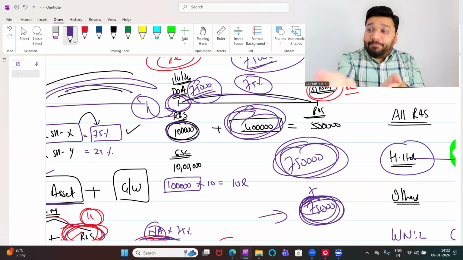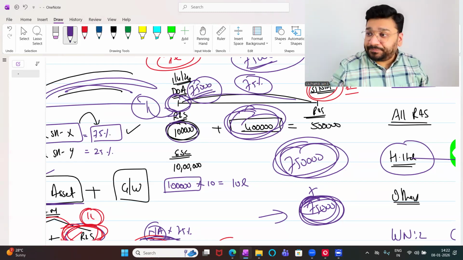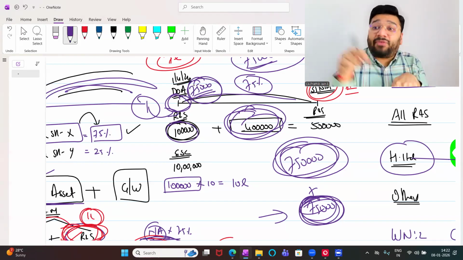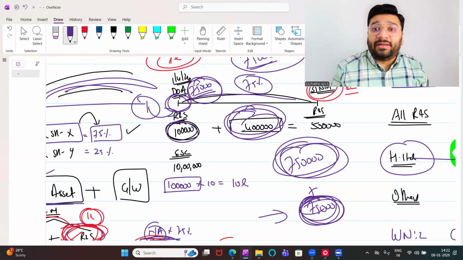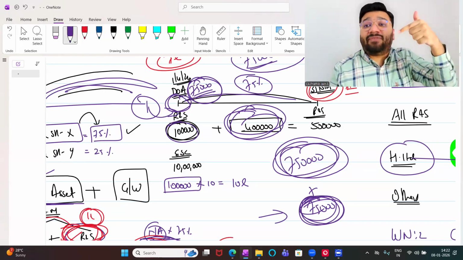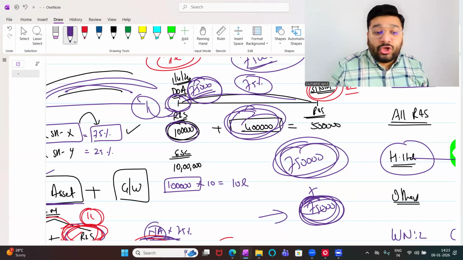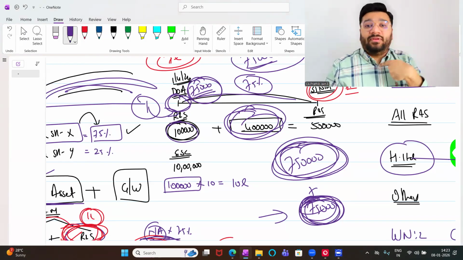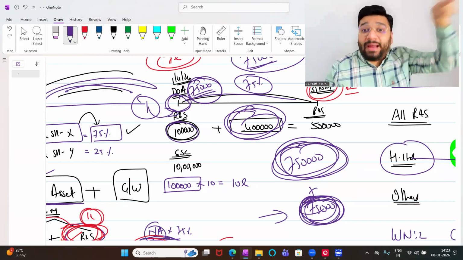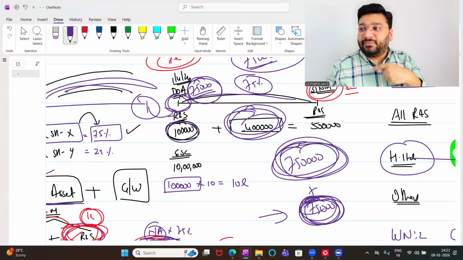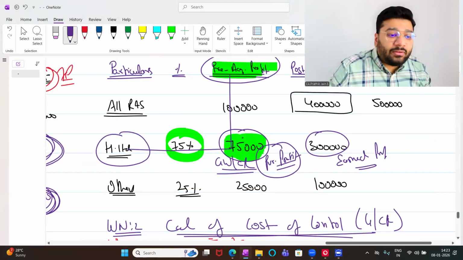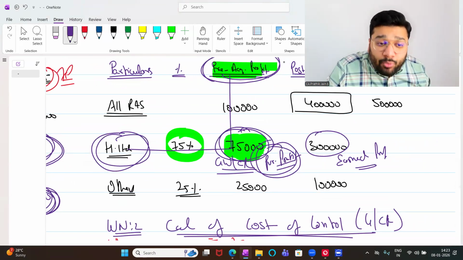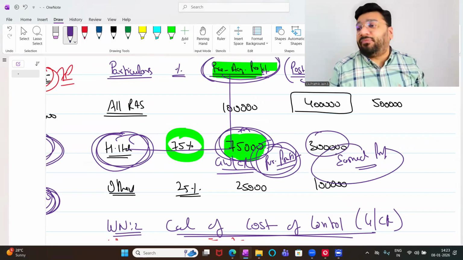This profit I purchased from X. This 75,000 rupees, I'll get as profit from the company only because I got the right from whom? X. And X sold it to me. He didn't give it to me free of cost. X gave me 75% of the right along with the profit. So I paid 7,50,000 rupees and 75,000 rupees to buy the right of X, to buy the voting power of X, to buy the shares of X. Okay, not okay? Hence, we call the pre-acquisition profit of the holding company purchased profit and the post-acquisition profit of H Limited earned profit.